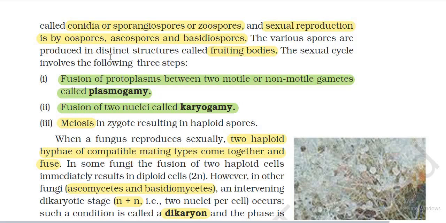The various spores are produced in distinct structures called fruiting bodies. The sexual cycle involves the following three steps. Fusion of protoplasms between two motile or non-motile gametes, called plasmogamy. Fusion of two nuclei, called karyogamy. Meiosis in the zygote, resulting in haploid spores.